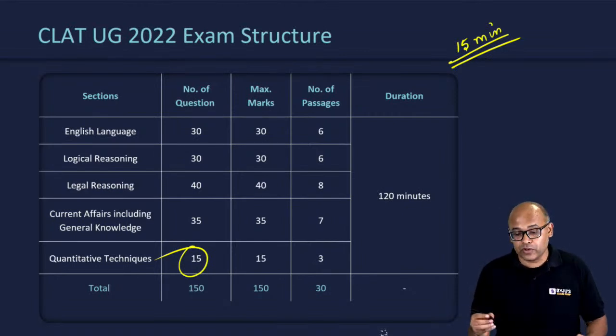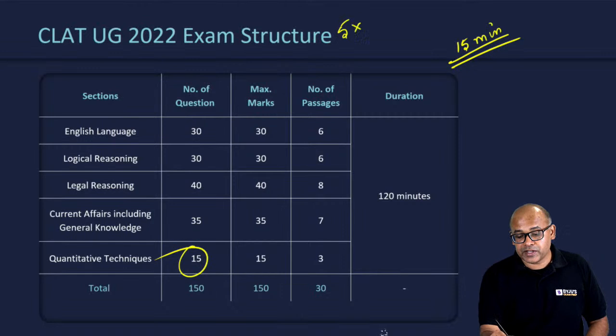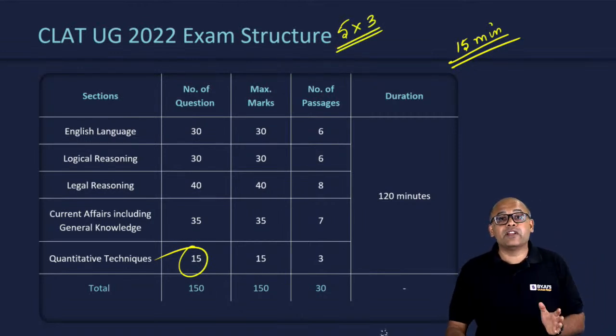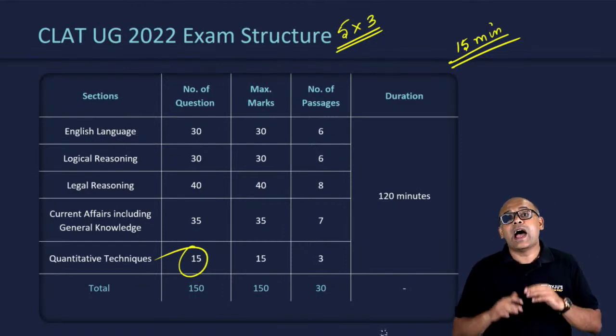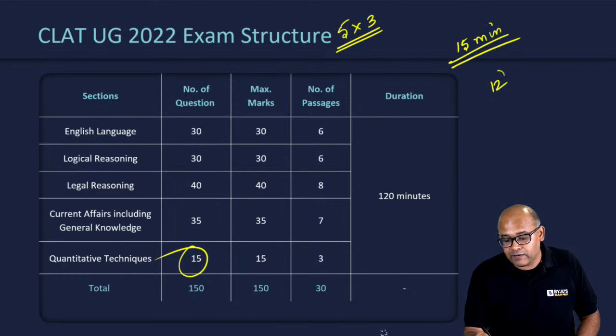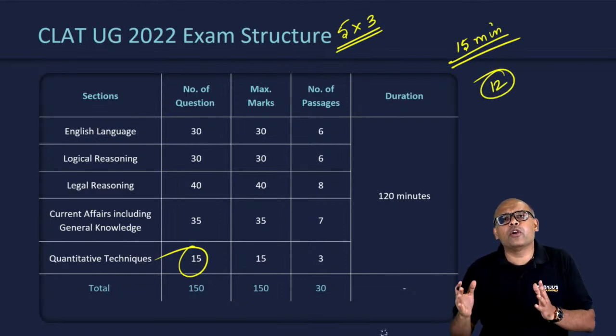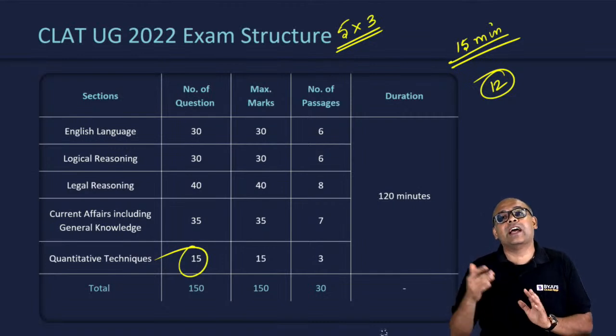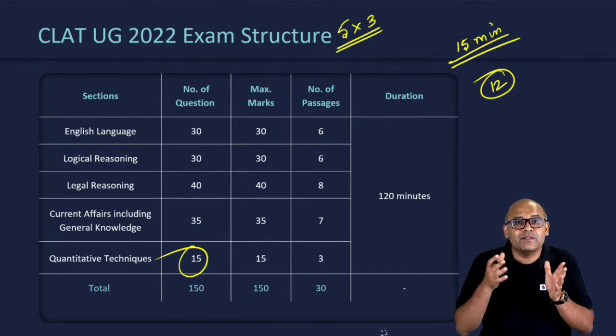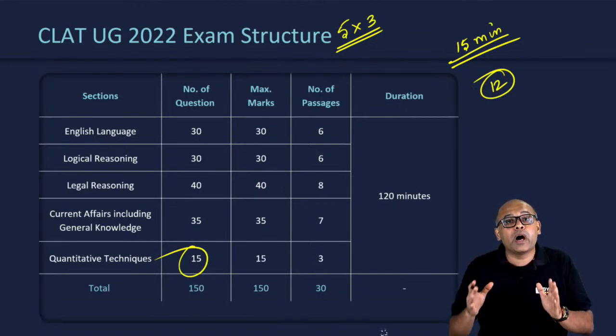There were 3 sets of 5 questions each, so 15. A good or above average student in maths would have been able to read all the 15 questions and attempt around 12 easily. Could have been 1 or 2 wrong, so you will end up getting at least 10 corrects and 2 wrongs. That is the least I expect for an above average student to get.